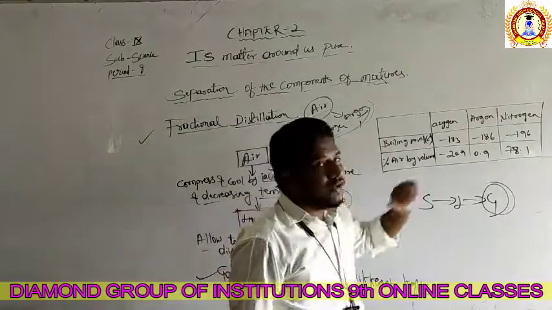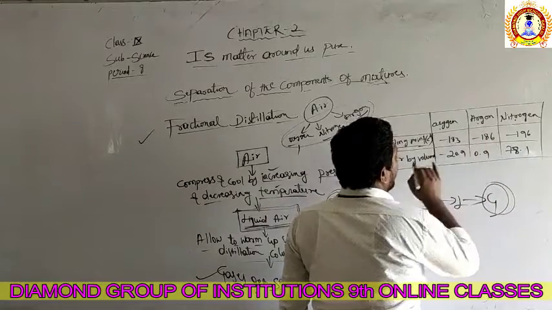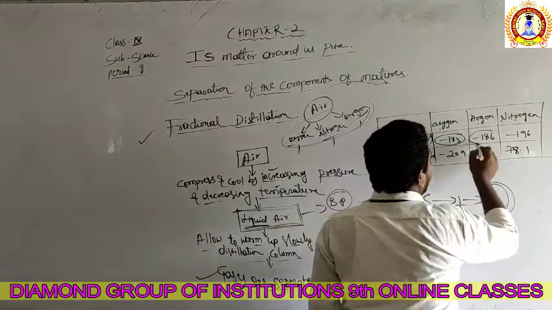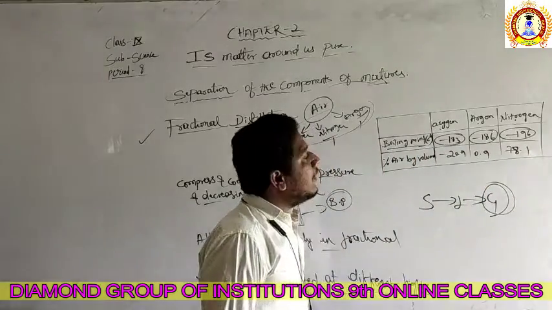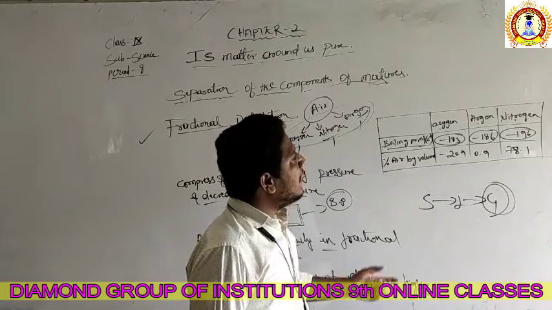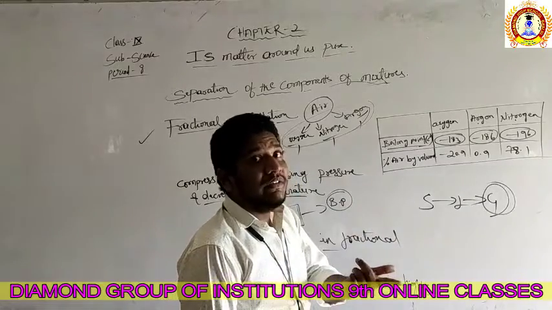So observe this table: the boiling points of oxygen, argon, and nitrogen. The boiling point of oxygen is minus 183. Argon is minus 186. Nitrogen is minus 196. When we talk about negative numbers, the one that is lesser is greater.